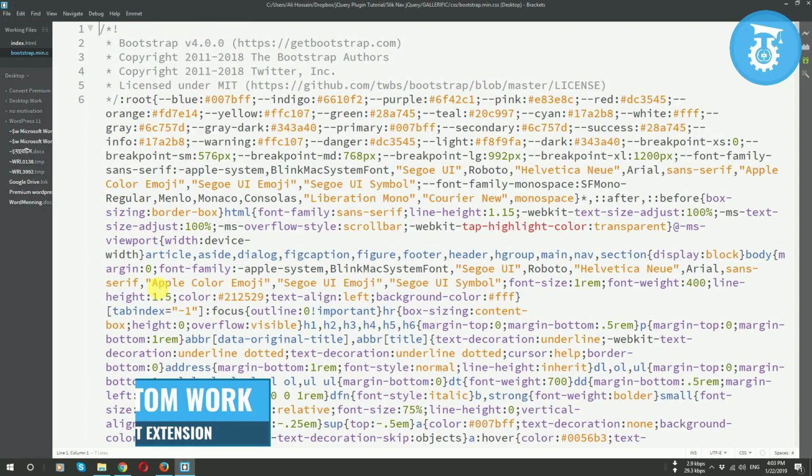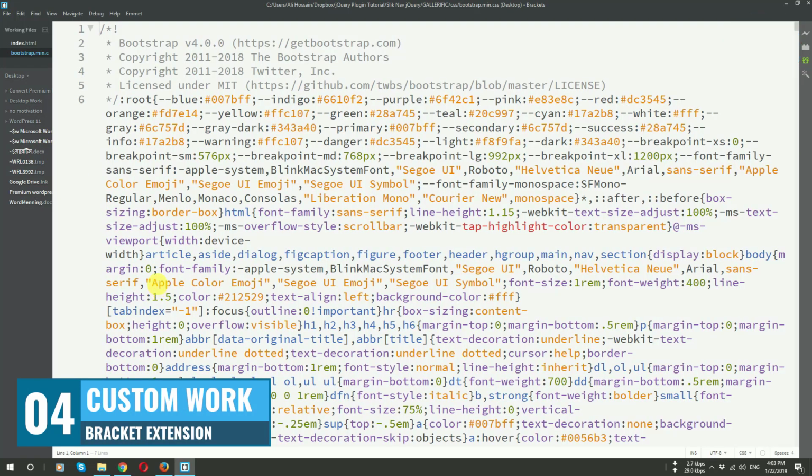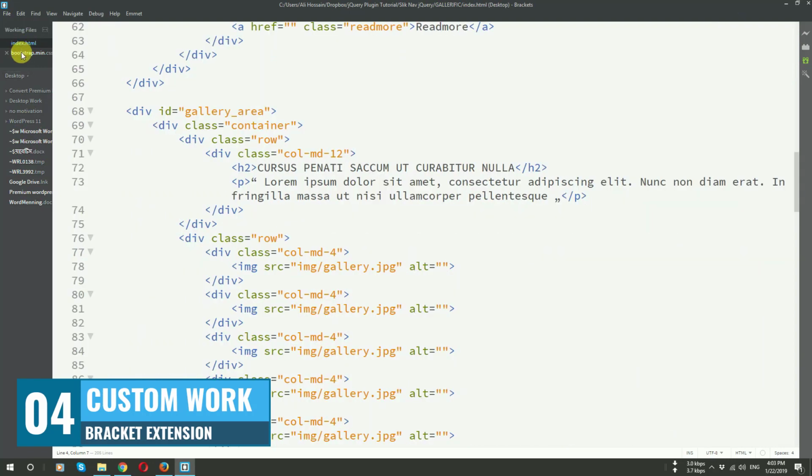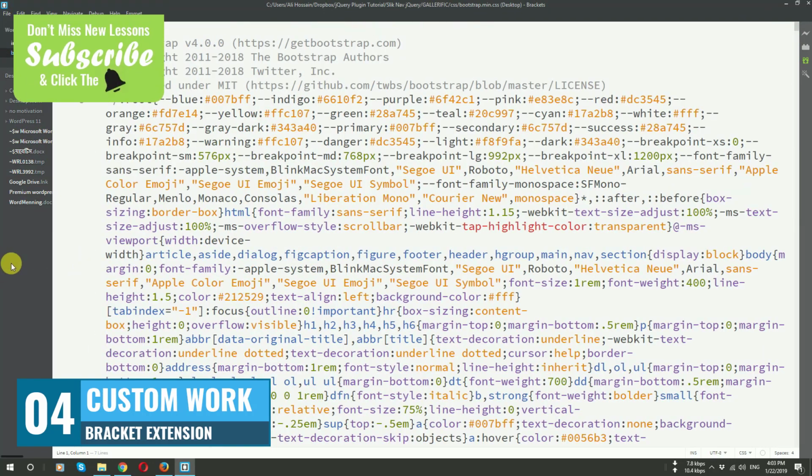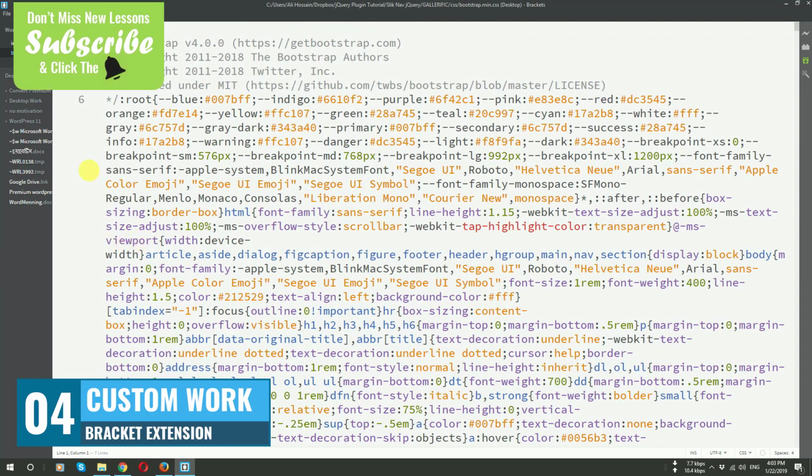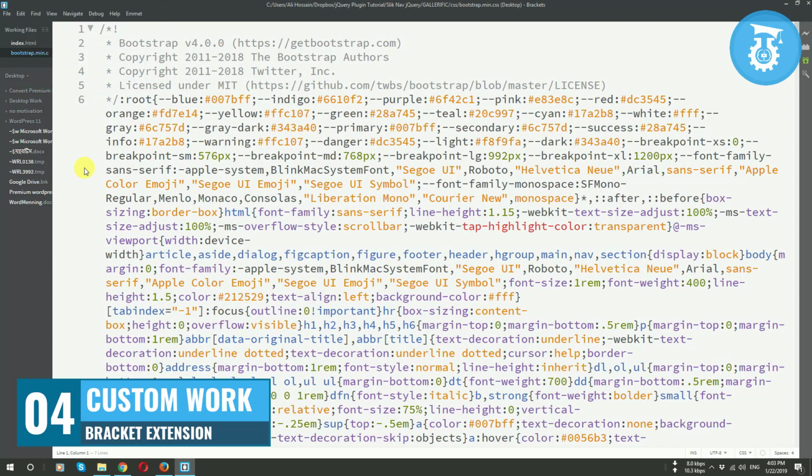Number 4, CustomWork. Right now you might be asking why I should use CustomWork. As you can see right now, all of our active files are here. It consumes my screen space, and also I don't like this. So I love to use CustomWork. There are 2 reasons why I am using it. Number 1 is